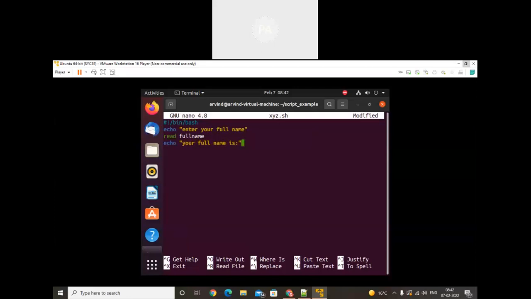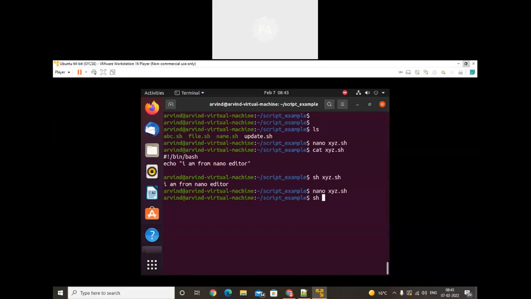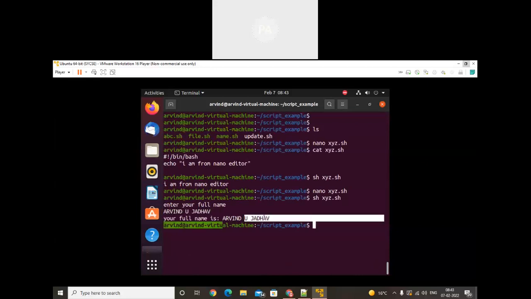After that here I will place the dollar, and here I will use my variable name, full name. Control O, enter, Control X, run that: sh xyz.sh, enter your full name. Your full name is